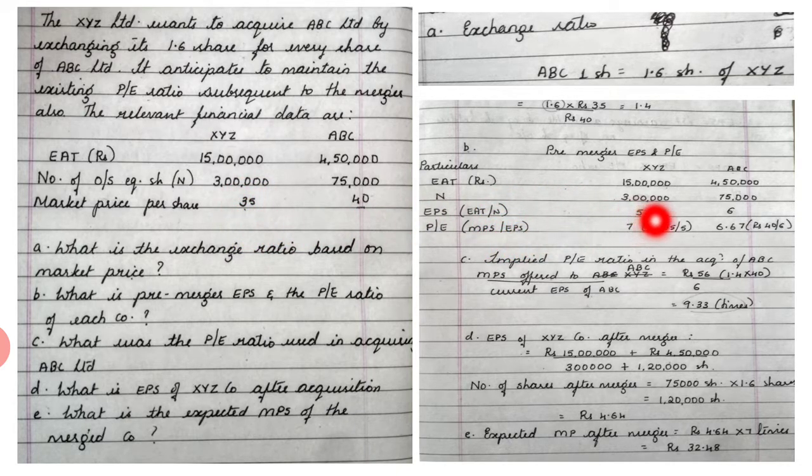We have calculated the earnings per share, which is 5. So 35 divided by 5 gives you 7. So the PE ratio pre-merger, before the merger, the PE ratio of XYZ is 7.